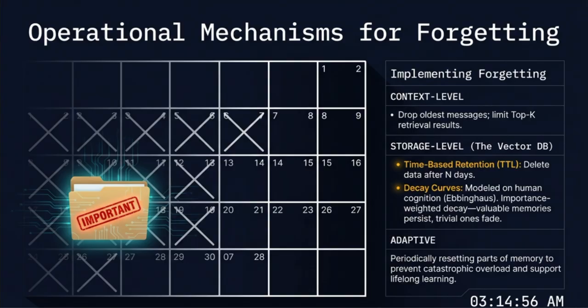Finally, we have adaptive mechanisms where we periodically reset parts of the memory to prevent catastrophic overload and support lifelong learning. You can see this visualized on the calendar, where some days are crossed out and forgotten while a folder marked important is saved. This balance between automatic deletion and importance-based saving ensures that the agent's memory bank does not become a digital junk drawer. It mimics the natural human process of moving important facts to long-term storage while letting daily minutiae fade away into the background.